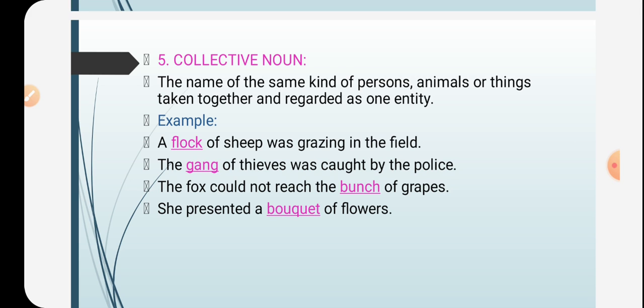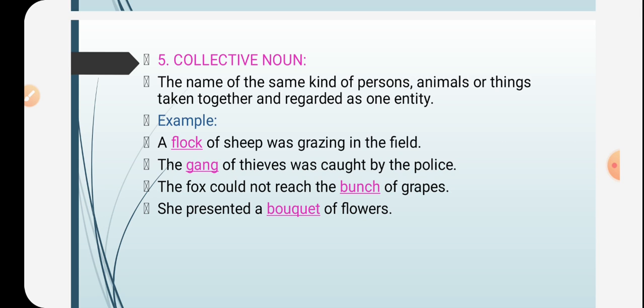For few examples. First is one of a flock of sheep were grazing in the field. Here the word flock means a group of sheep. Therefore, we consider this group as one whole group.